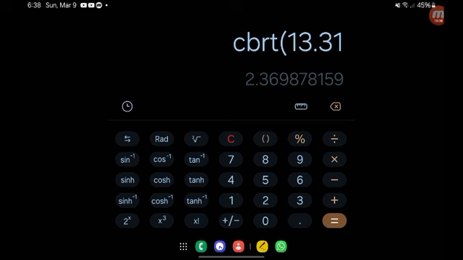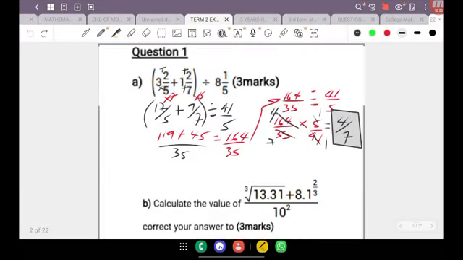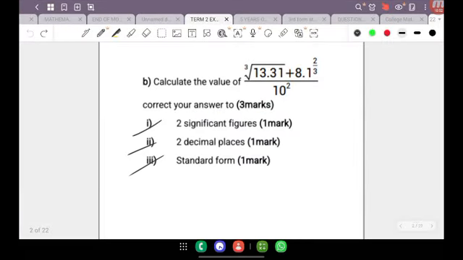it's going to give me a value of 2.369. Now I kind of like working with 2 or 3 decimal places, so I'm going to go ahead and work with 3 decimal places here, 2.369. So I'm going to have 2.369 without rounding it off. That's not going to play a major error in my answer, so I don't have to necessarily round it off to 3 decimal places. I can work with 2.369.